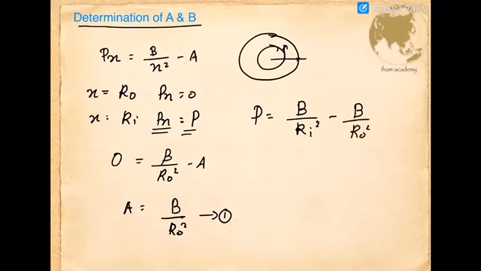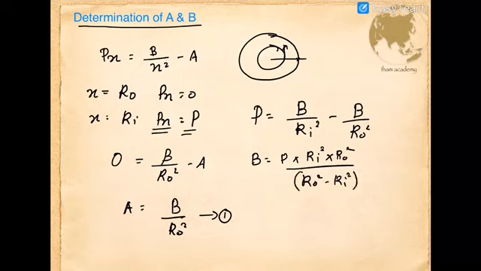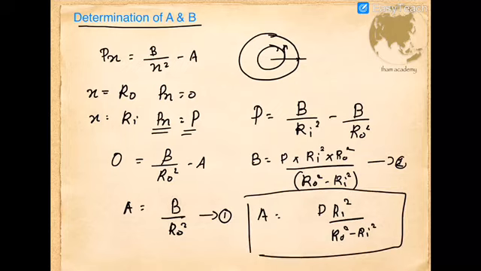From here we can find an expression for B, that is P into Ri square R0 square divided by R0 square minus Ri square. If we substitute this value into equation number 1, we get the expression for A, that is P into Ri square divided by R0 square minus Ri square, because R0 square gets cancelled. That is the expression for A, and that is the corresponding expression for B.